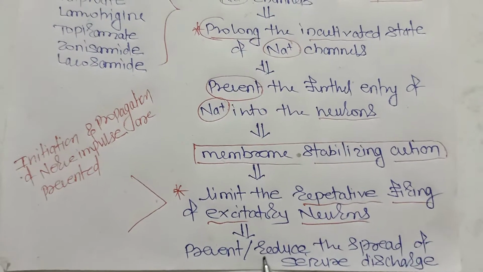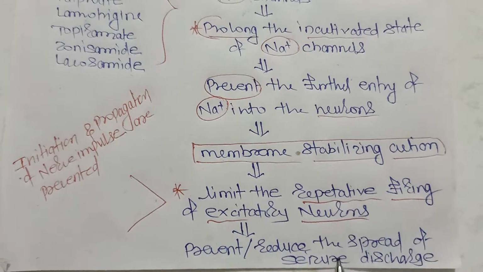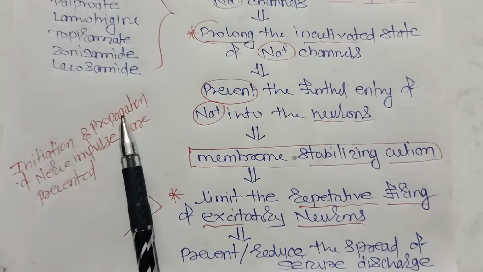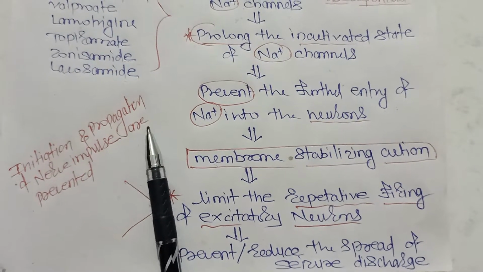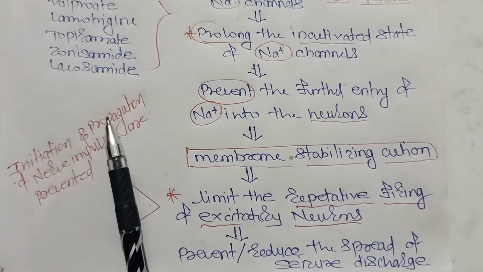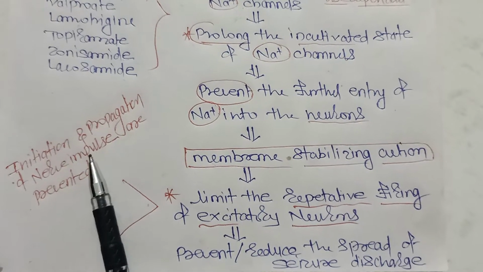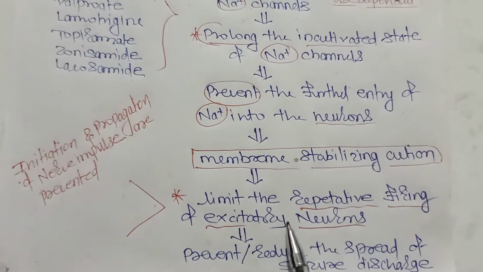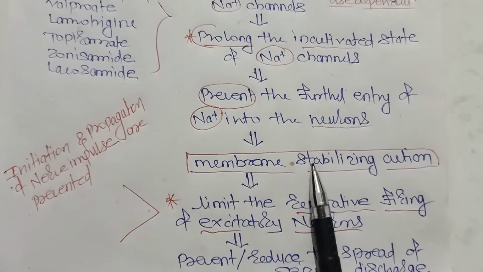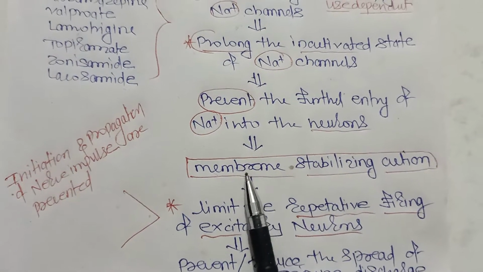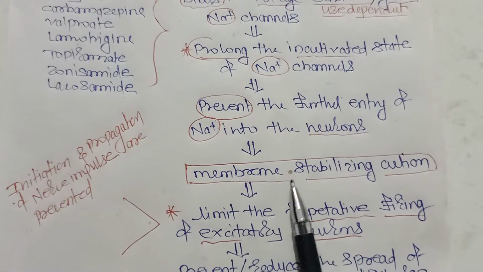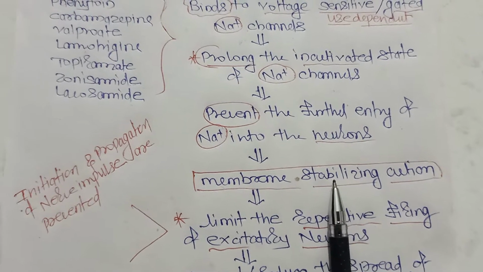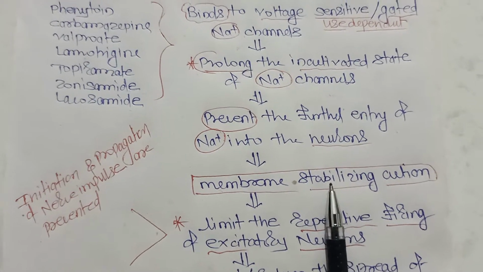How does it prevent or reduce the spread of seizure? By inhibiting the initiation and propagation of the nerve impulse, or we can say it limits the repetitive firing of excitatory neurons by stabilizing the neuronal membrane. That's why these drugs are said to have membrane stabilizing action. So this is the mechanism of carbamazepine.